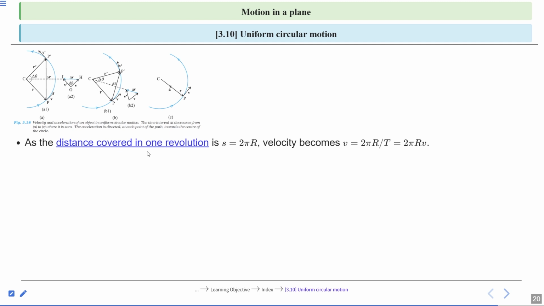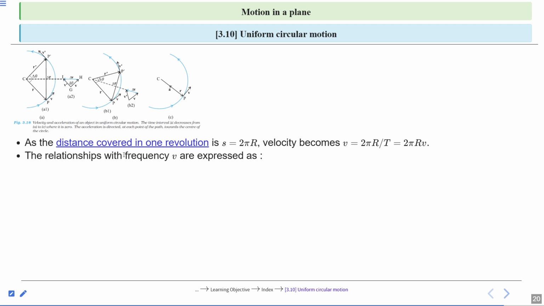As the distance covered in one revolution is s equal to 2 pi r, this is the circumference, and velocity becomes v equal to distance upon time. Here distance is 2 pi r and time is T. So solving this, you will get v equal to 2 pi r nu. So this is the frequency. Velocity is equal to 2 pi r nu.